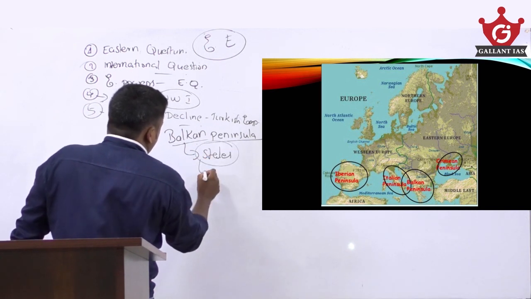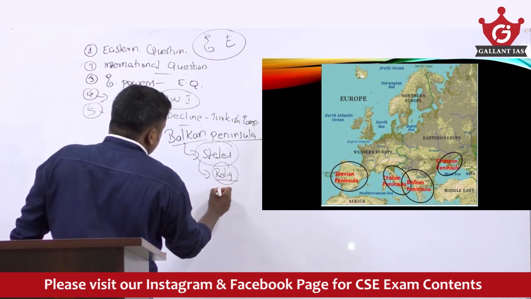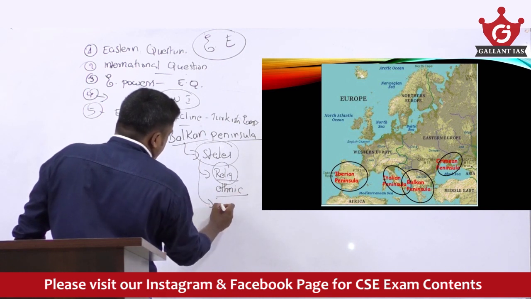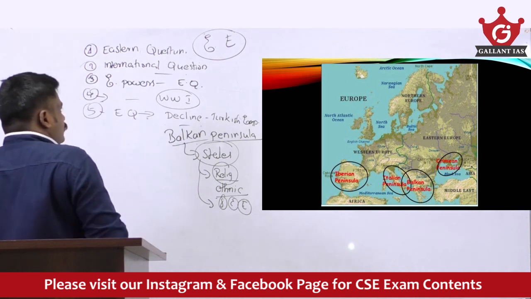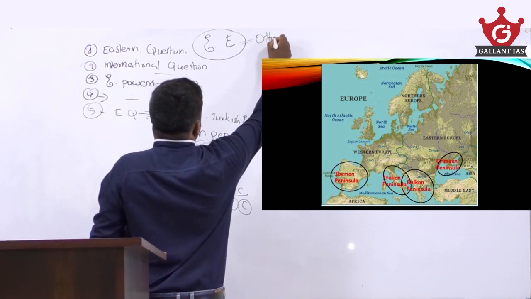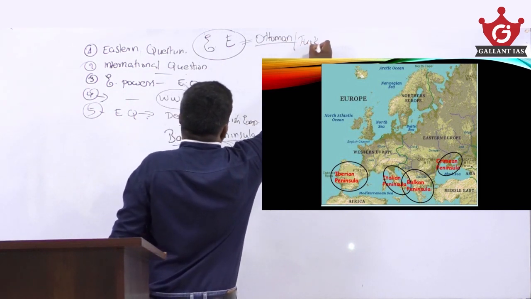They have different religions, different ethnic identities, different social, cultural, economic interests. Now this Eastern Europe was once part of the Ottoman Empire, which is also called the Turkish Empire.